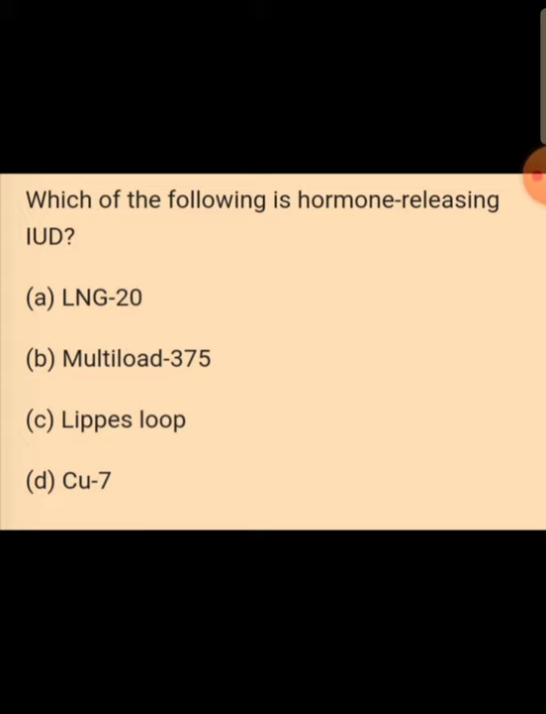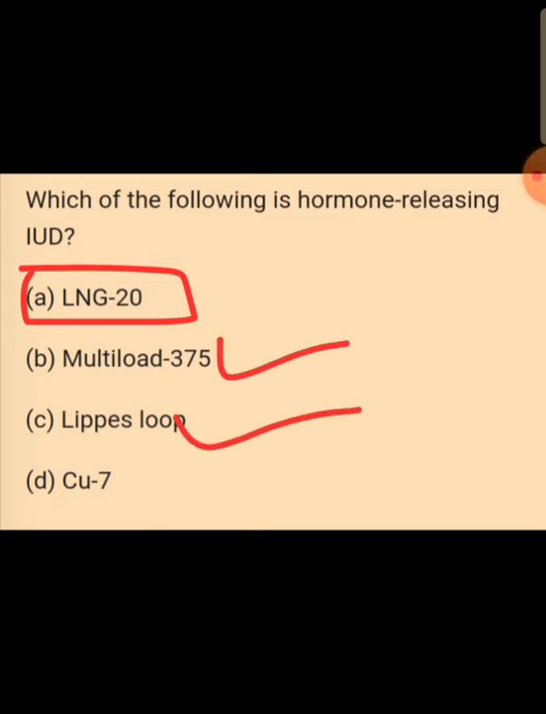Which of the following is hormone releasing? Hormone releasing is LNG20. There is one more, Progestasert, and LNG20, both are hormone releasing, whereas Multiload 375 is a medicated IUD, Lippes Loop is non-medicated, and Copper 7 is a copper releasing IUD.